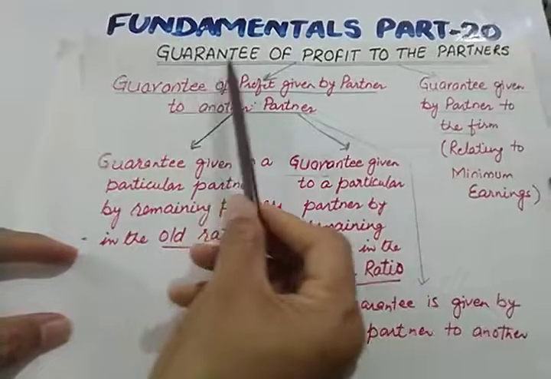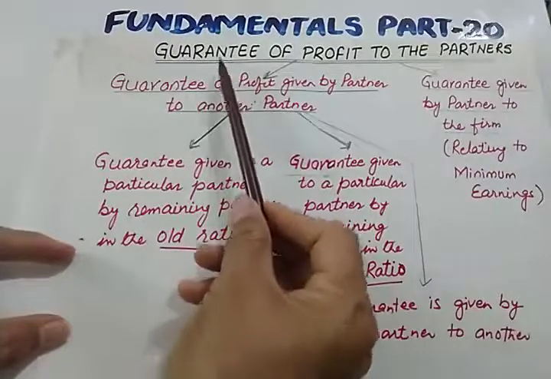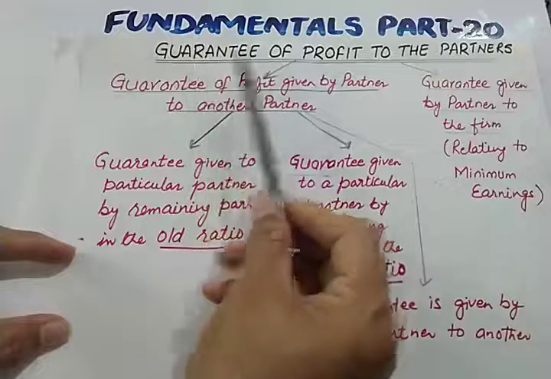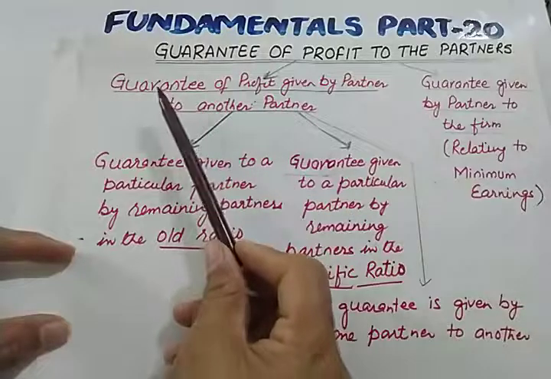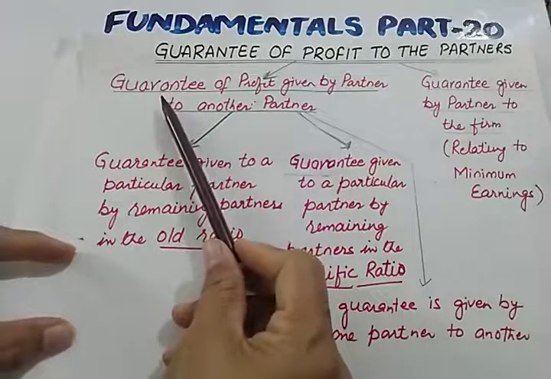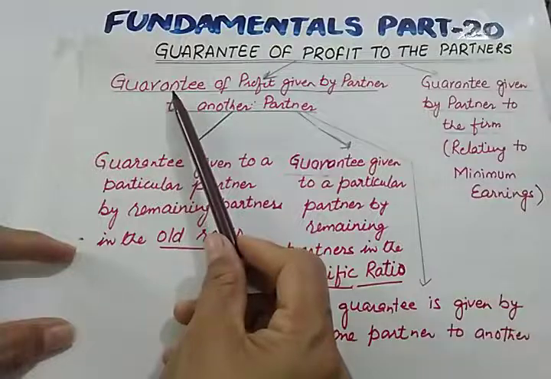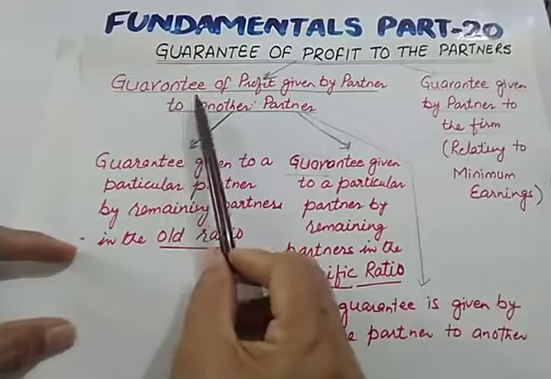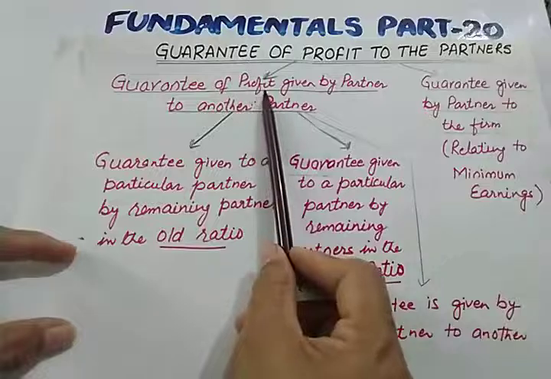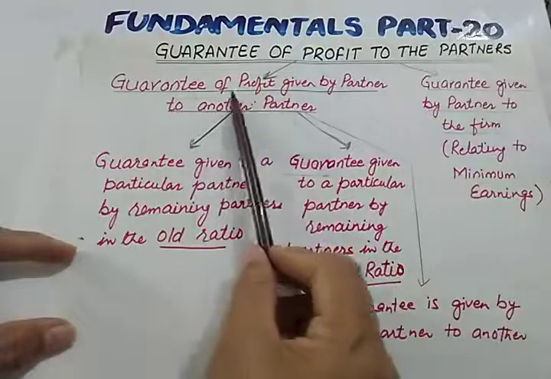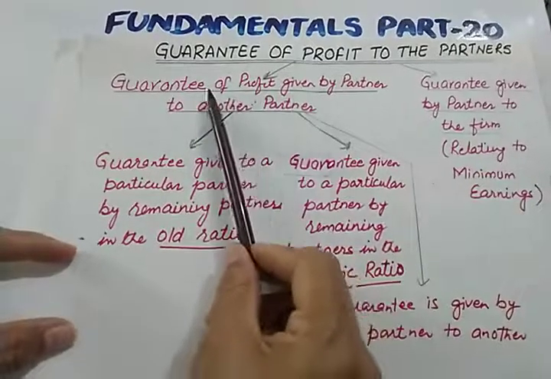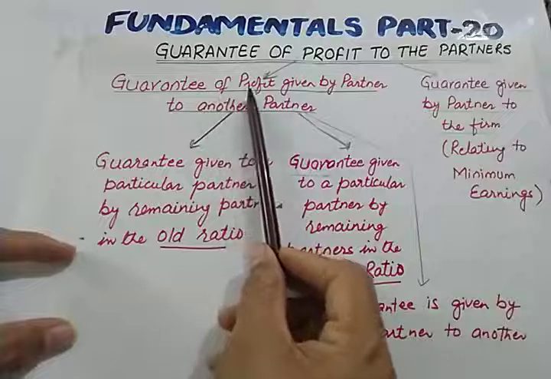Now guarantee means surety. So when will the need for this guarantee come in partnership? Whenever a new partner joins the firm. Whenever a new partner joins the firm, he will ask for surety of profit. This surety of profit, or guarantee of profit, will be given by the old partner to the new partner.